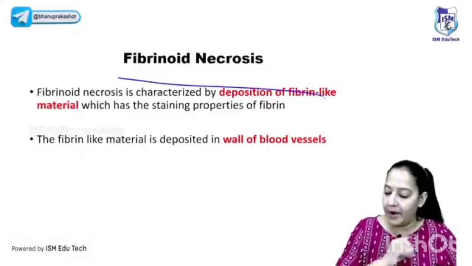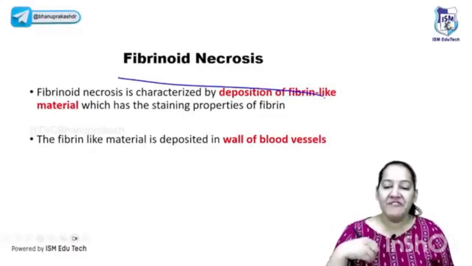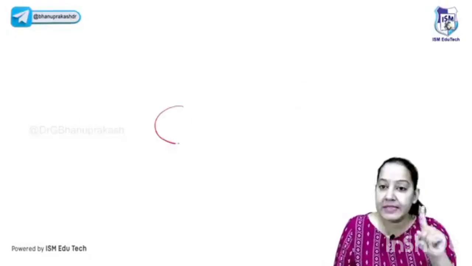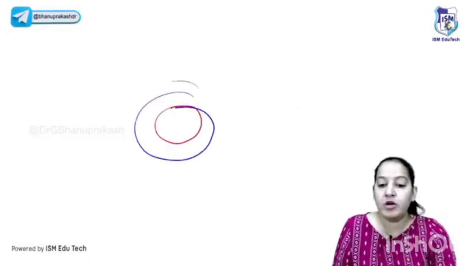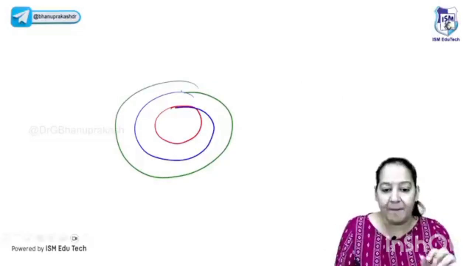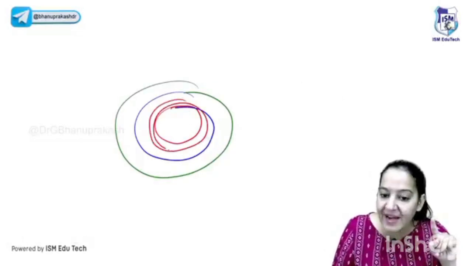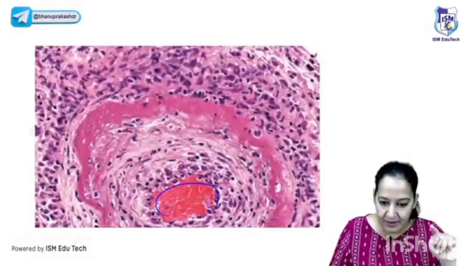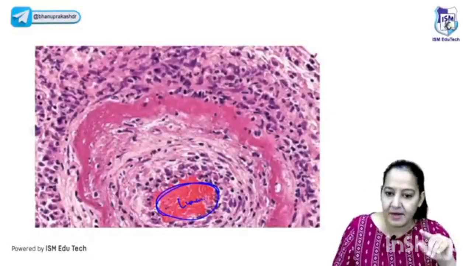The last one is fibrinoid necrosis. Fibrinoid necrosis is a special type of necrosis that takes place in the wall of the blood vessel. A blood vessel has three layers: the innermost is the intima, the middle layer is the media, and the outermost is the externa. In the media, a pink ribbon-like material is formed. Let me show you the diagram. This is the wall of the blood vessel. This one is the lumen containing the blood. It is intima. And this is all media.